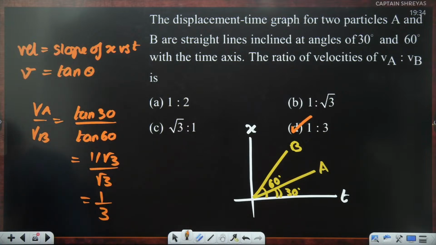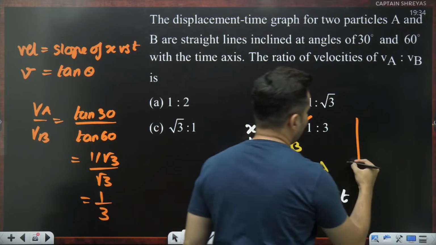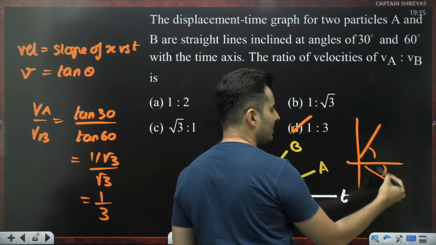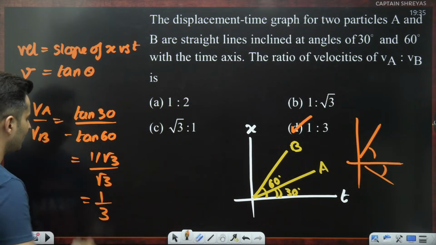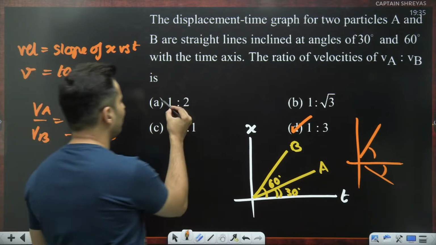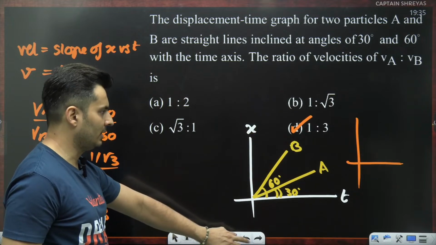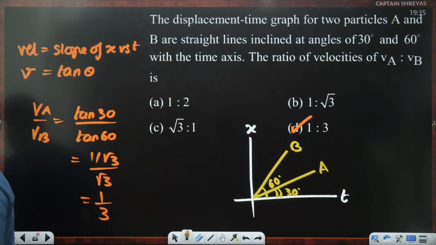Correct. Sir, can value of ratio be negative value in any case? Yes, why not? It can be negative. Say for example, instead of one graph like this, one graph like this was 30, this was 60, something like that. Because one is going down, so it will be minus 60. So the answer will be minus 1 by 3. And the options will also be modified. Maybe some of the options are negative. So you can have those kind of things also. So a ratio can be negative also. No harm in it.